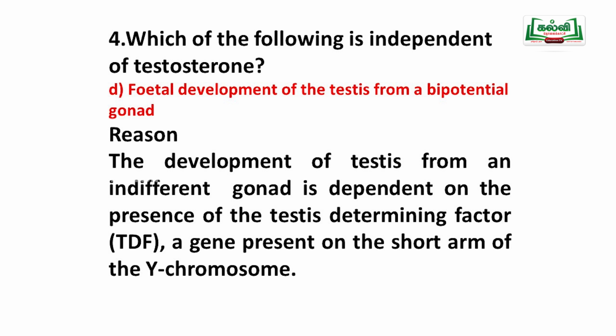The Y chromosome contains two arms, one arm is short, another arm is longer. In the short arm, testis determining factor is there. They only determine the development of the testis. Fetal development of testis is determined by the testis determining factor present in the short arm of the Y chromosome.